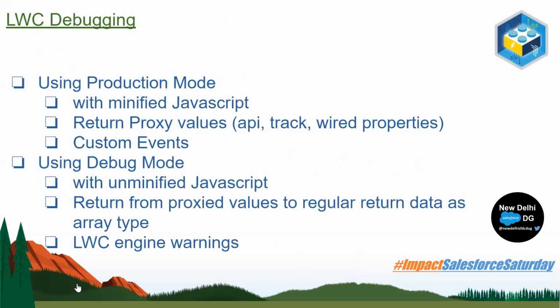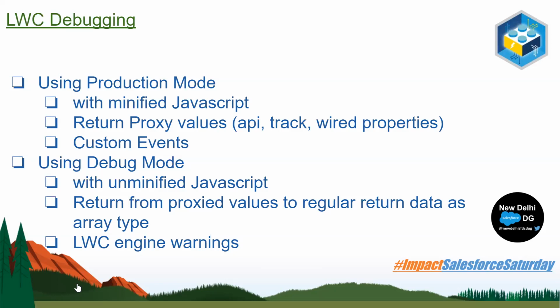From today, the topic is LWC debugging. As a developer, once we implement the code, we need to know how to debug it in case any error occurs after production deployment, right? For Lightning web components, there are two ways of debugging: one for the production mode and one for the debug mode.